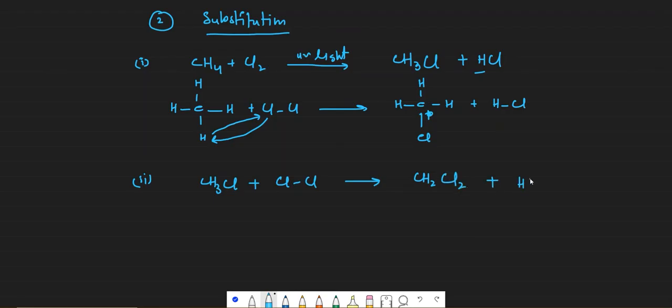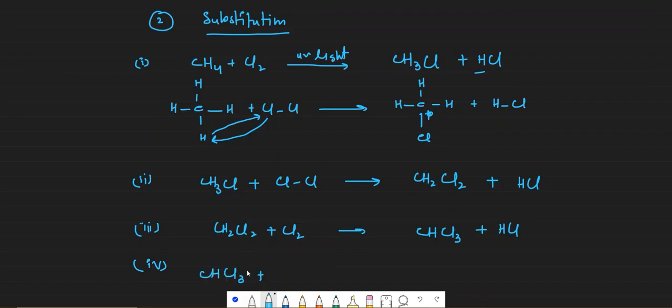CH2Cl2 plus HCl. In the third step, the CH2Cl2 formed in the previous step would react with chlorine further, and again one hydrogen will be substituted for chlorine. So you will reduce one hydrogen and increase one chlorine. So CHCl3 plus HCl.